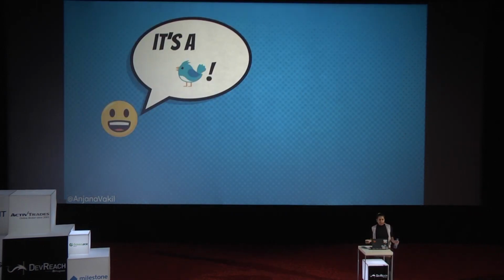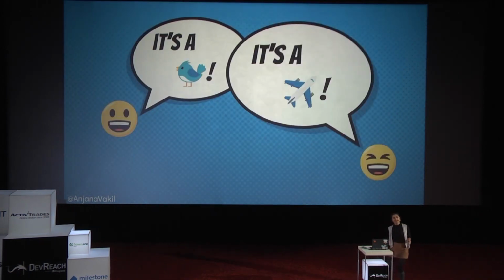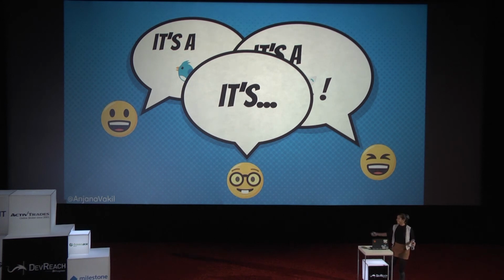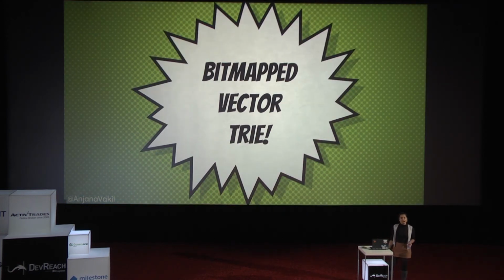So what is this thing? Is it a bird? Is it a plane? No, it's a bitmap vector trie. What? I don't know. It's just jargon. It doesn't matter. You don't need to know this. But if you're curious and you want to look it up, you want to Google something, you can Google that.